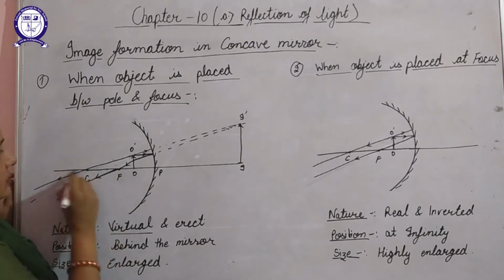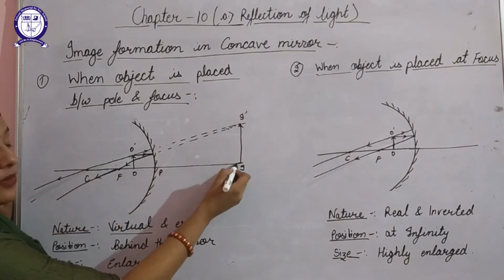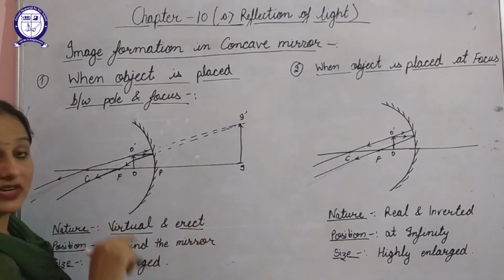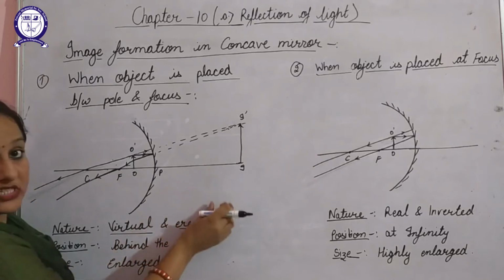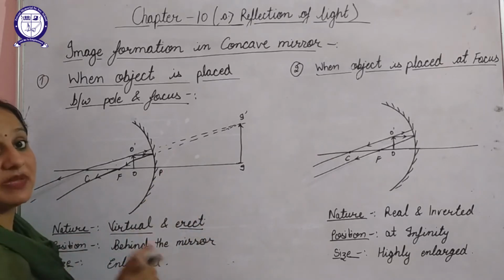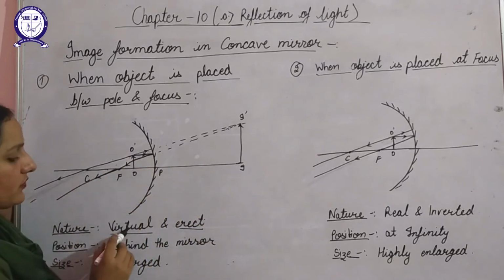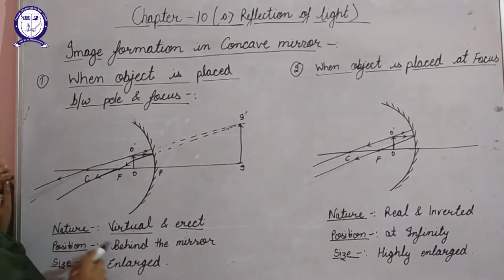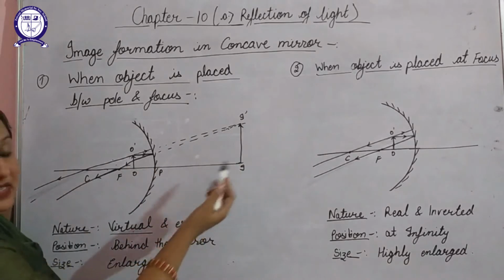One more thing, this is your principal axis. If image is formed above principal axis, so its nature will be erect. But if it will be formed below this principal axis, then its nature will be inverted. So here the nature of image is virtual and erect. If we talk about the position of image, so image is formed behind the mirror.